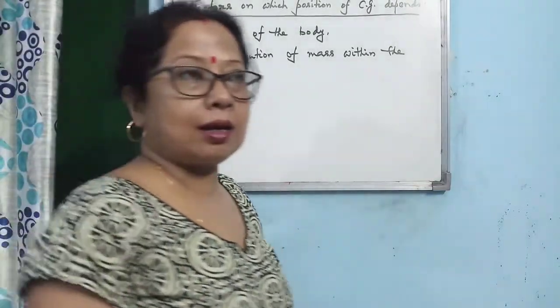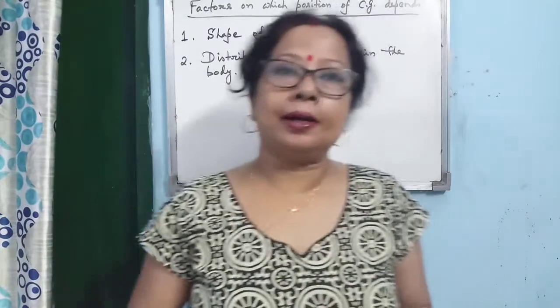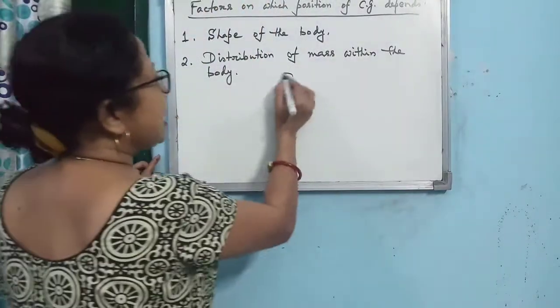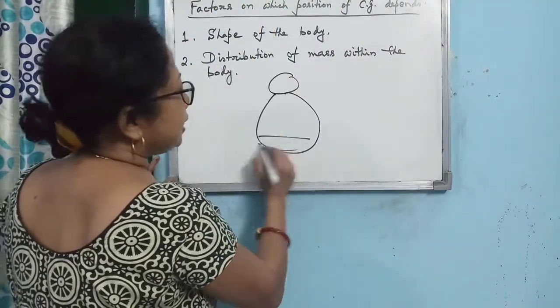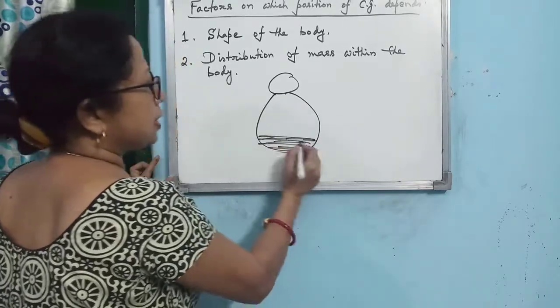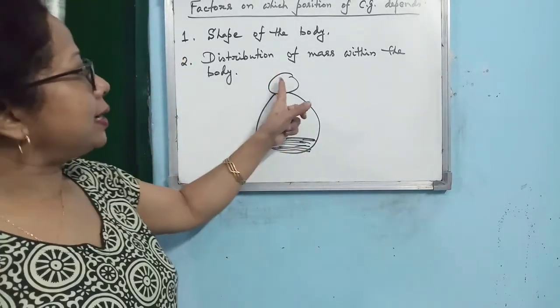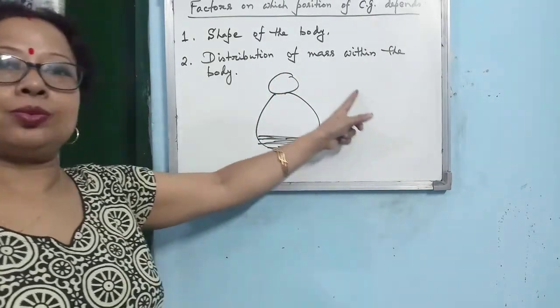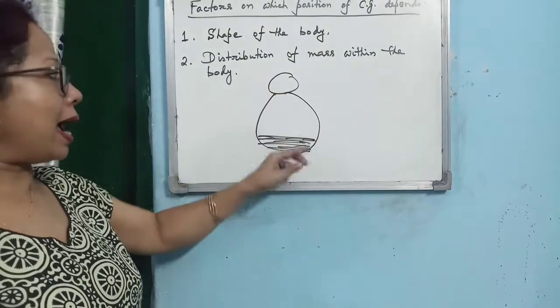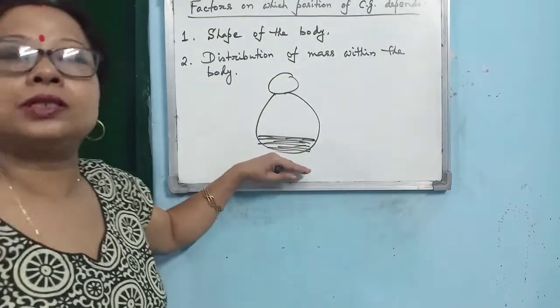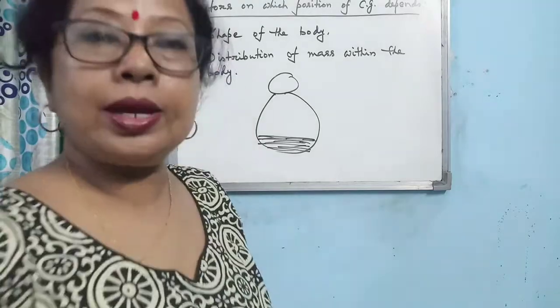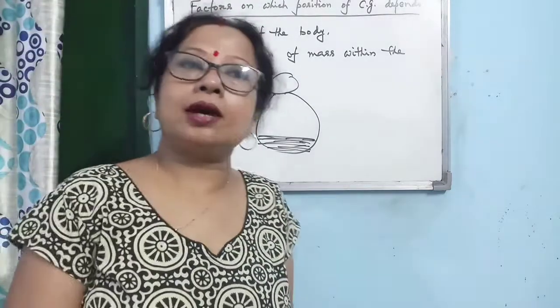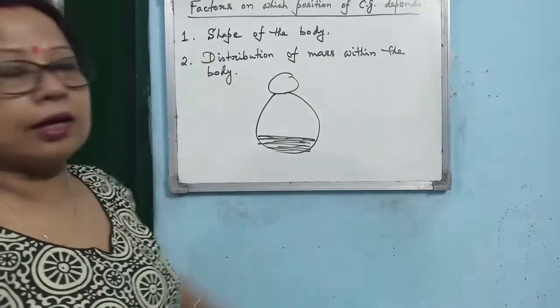Alright, I hope you can remember the toy you generally use, that is the hit me toy. You can remember that there is a kind of shape like this and this portion is heavy. This portion is made heavy. So that when you hit the nose of the toy, you will see the toy will fall, but again it will lift up and again it will sit at its own position. So here we are applying the concept of the position of the center of gravity.